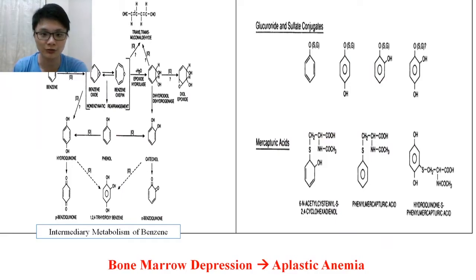There are a few chemical reactions that can proceed from the benzene ring to form different types of metabolites. The metabolites of the benzene ring can depress bone marrow and cause aplastic anemia. Besides, toluene can also cause different types of neurological damage. My friend Ashraf will further explain this in the mechanism of toluene later.